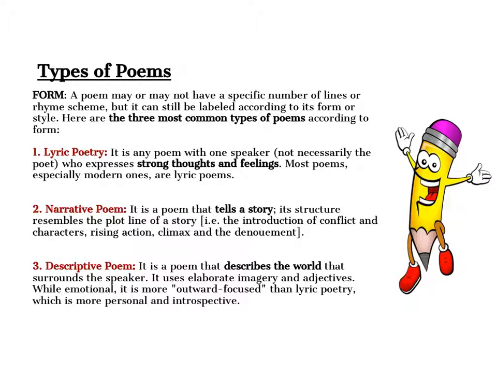The third one is a descriptive poem. This is a poem that describes a world that surrounds the speaker. It uses elaborate imagery and adjectives. While emotional, it is more outward focused than lyric poetry, which is more personal and introspective. A good example of a descriptive poem would be the one we looked at on the last slide. It's describing death, right, in a winter scene.